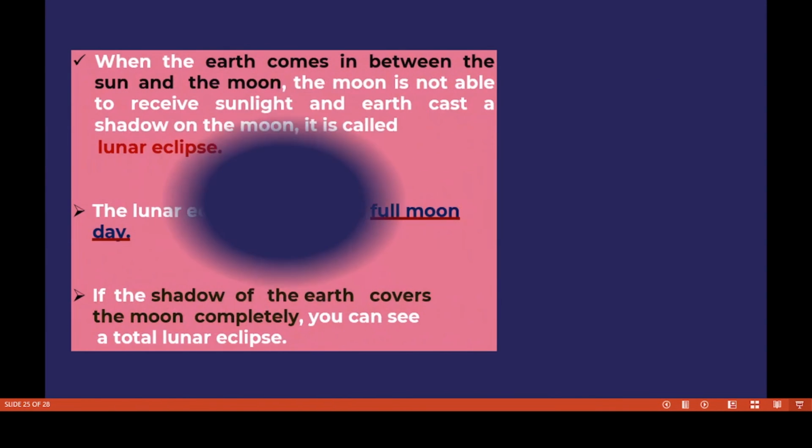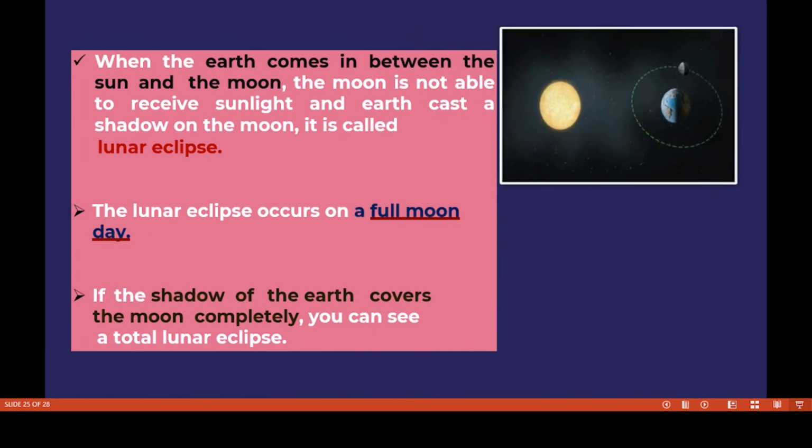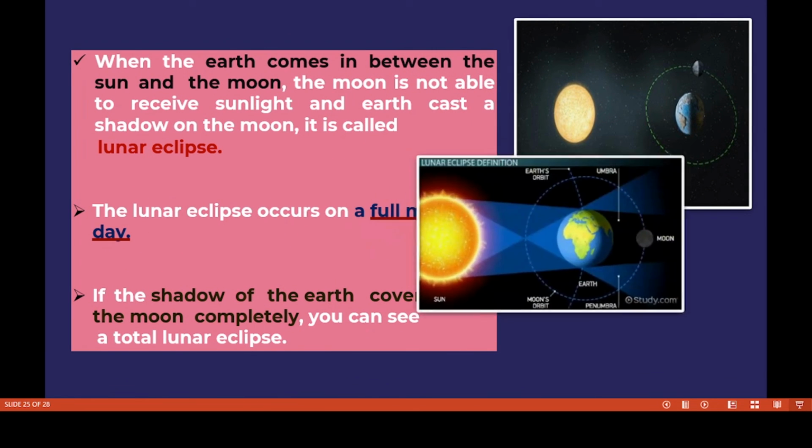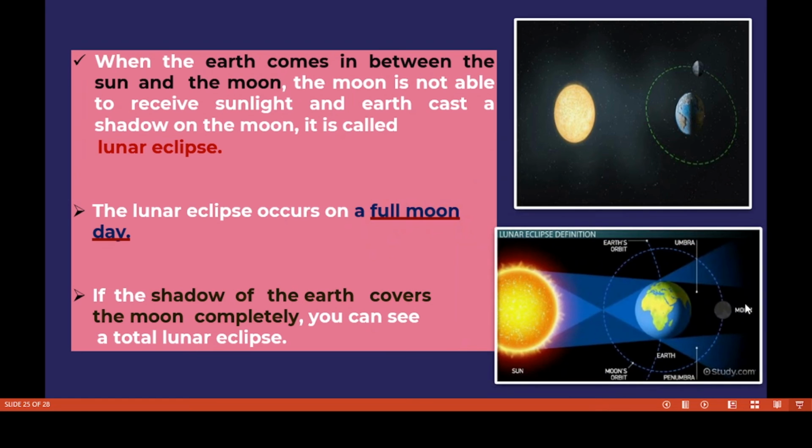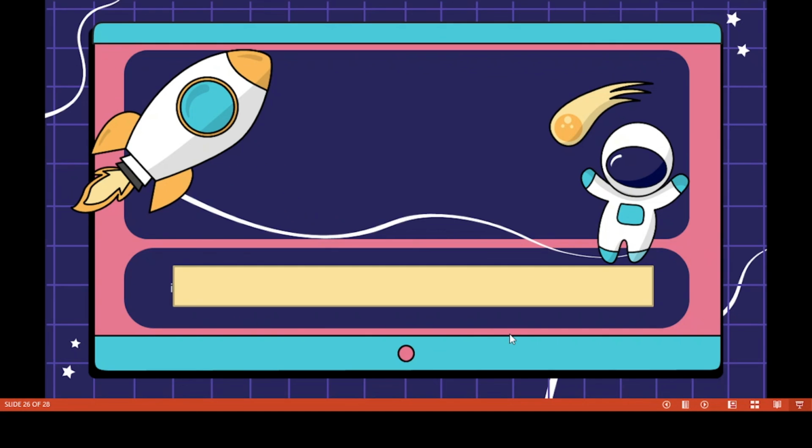So listen children. When the earth comes in between the sun and the moon, the moon is not able to receive sunlight, so the earth casts a shadow on the moon. So this is called lunar eclipse. The lunar eclipse occurs on a full moon day. Yes, the shadow of the earth covers the moon completely. You can see a total lunar eclipse.